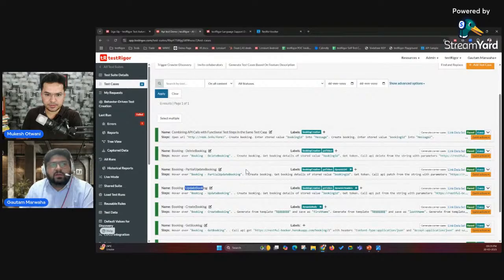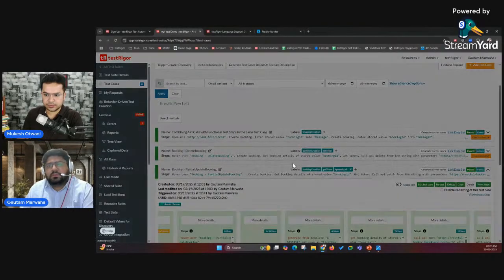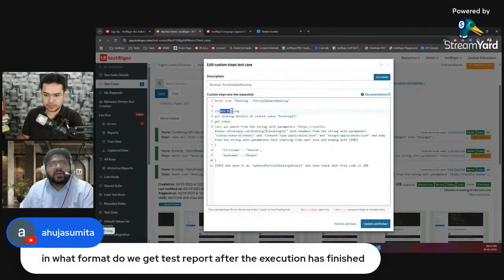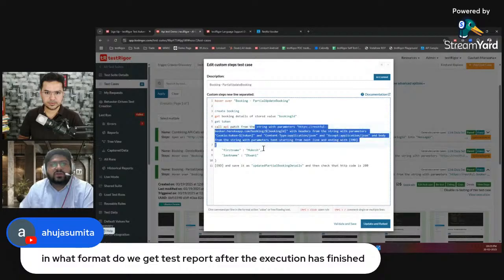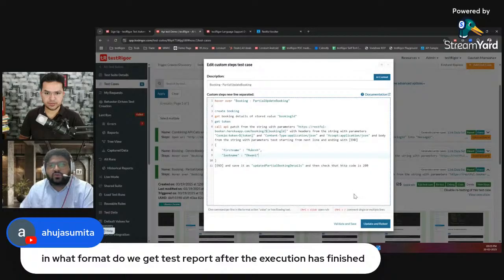After the update, this is the same as the partial update. I'm creating a booking first, then getting the details of that booking, and then creating a token. The only change is the patch, because this is the patch API call. So call API patch, and the rest of the things are the same. In this test case, I've changed the random first name and last name to Mukesh Otwani.